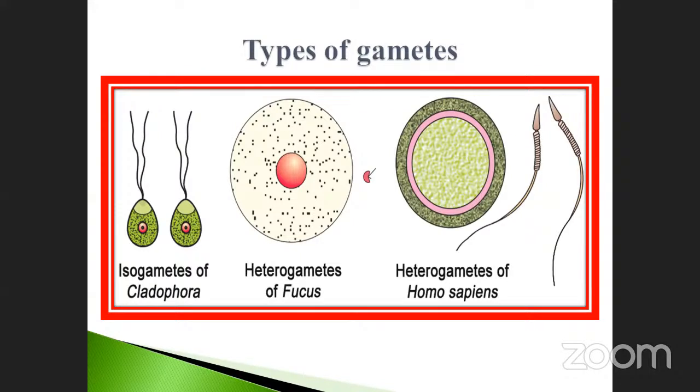What about here? This is Homo sapiens, human beings. The egg is the largest one, and the sperm is small, a worm-like structure. Already you know, but this is also heterogametes in nature. These are very, very important. You must note it down. Go to the next slide.